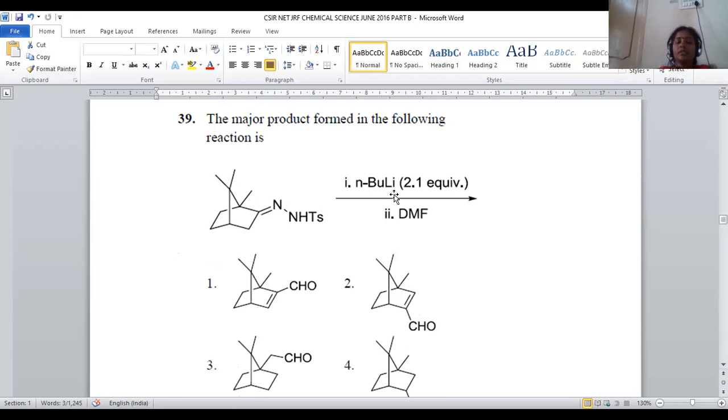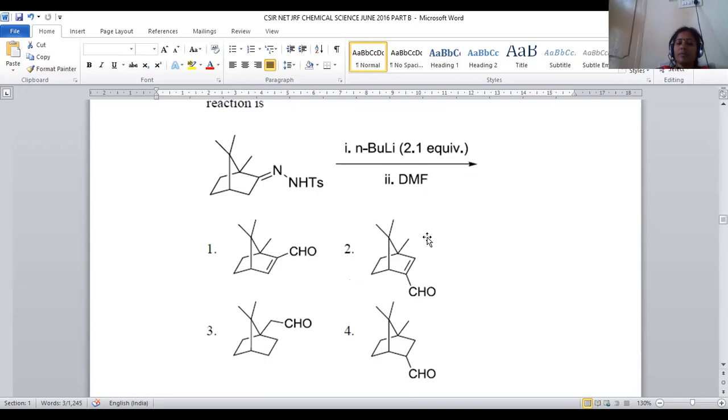So alkyl lithium is always used for the generation of carbanions, and DMF, dimethylformamide. Usually dimethylformamide is used as a solvent, and in general that is also working like a reagent, right? So for this hydrazone, first we are treating with butyl lithium followed by dimethylformamide.